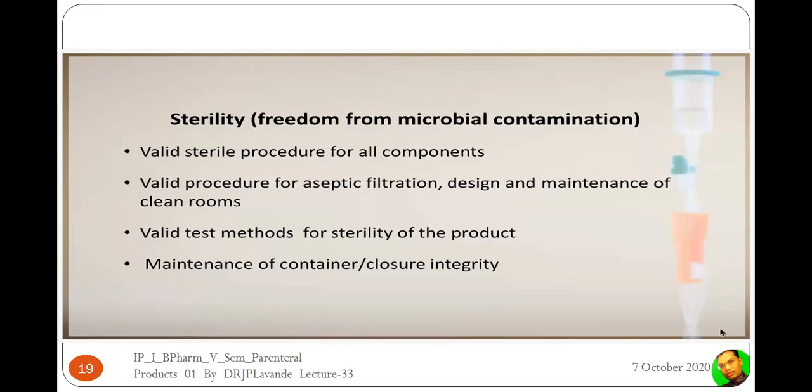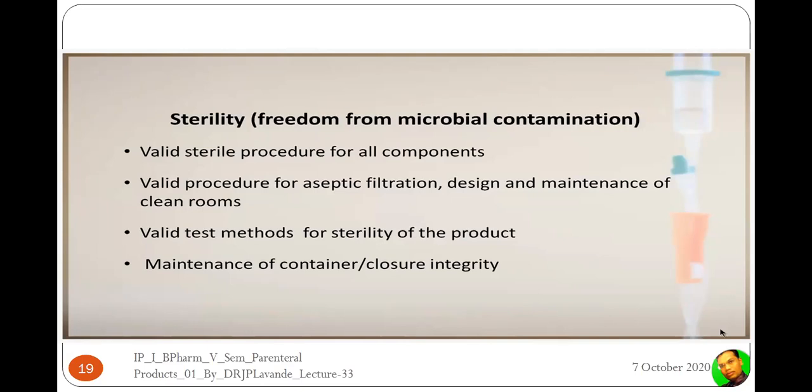Sterility, as far as sterility is concerned, is 100% freedom from microbial contamination, microbial spores and their organisms, right? So in order to maintain this sterility, it is very necessary to follow valid sterile procedures for all components, like the containers, the utensils, glasswares, the equipments, the raw materials, the procedures, the personnels, all of them should be sterile. Strict sterility is to be maintained.